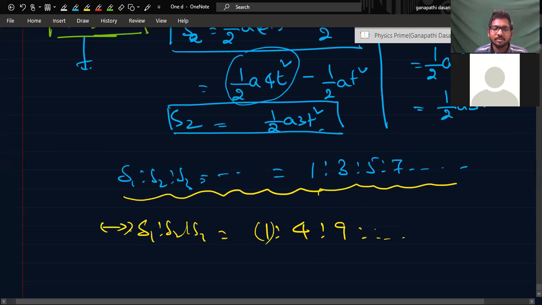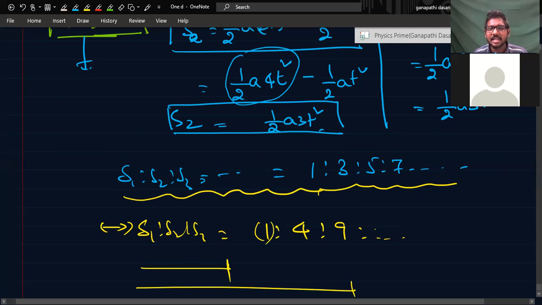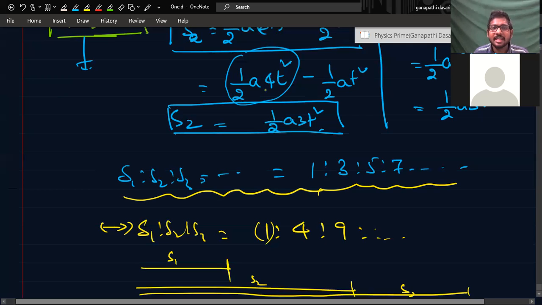Sir, I didn't understand. The question is asked as first T seconds, first 2T seconds, first 3T seconds, like that it is given. This one, okay. I got that 1 is to 4 is to 9. But here, only first T seconds, next T seconds, next T seconds. So we are separating here. We are subtracting that initial journey.